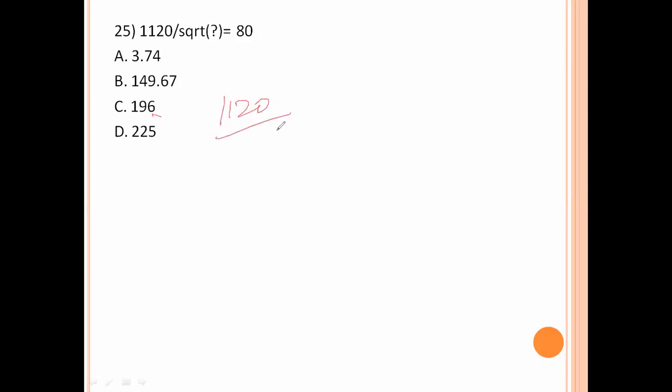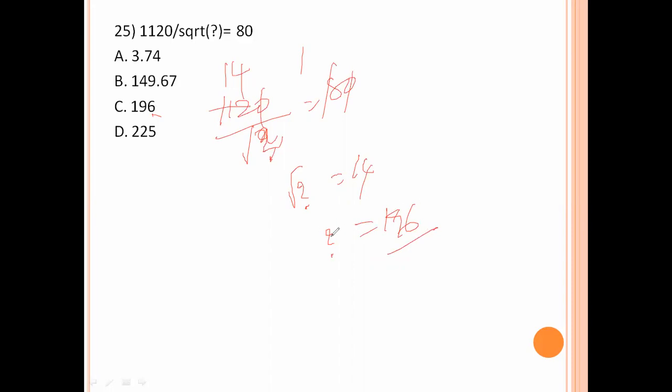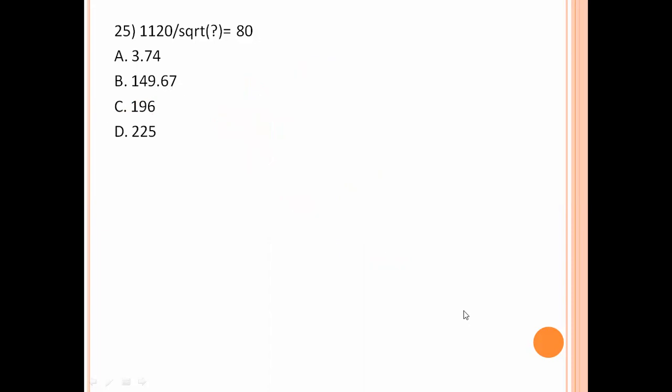1120 divided by square root of question mark equal to 80. The zeros get cancelled. 8 1s are 8, 8 4s are 32. Now square root of question mark equal to 14. Square root equal to 14, squaring 14 gives 196. So question mark equal to 196. Option number C is the right answer.